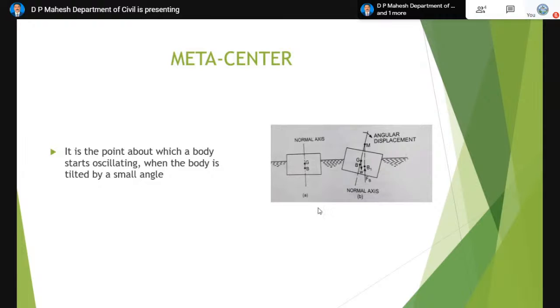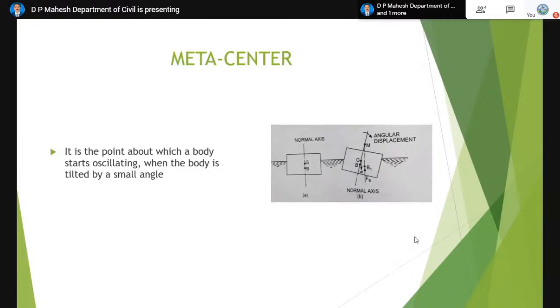In the first left figure A, you can see there are 2 points, G and B, where G is the center of gravity of the whole body, whereas B is the center of gravity of the portion which is submerged. That point is called the center of buoyancy.